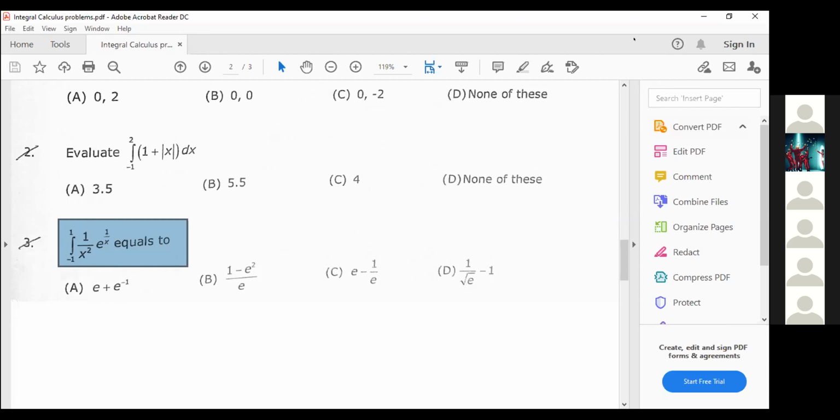If you do it in a proper manner, definitely you will get one of the options. If you made any mistake, you may not get even one of the options, or even if you get one, you may get a wrong answer. That's also a possibility.